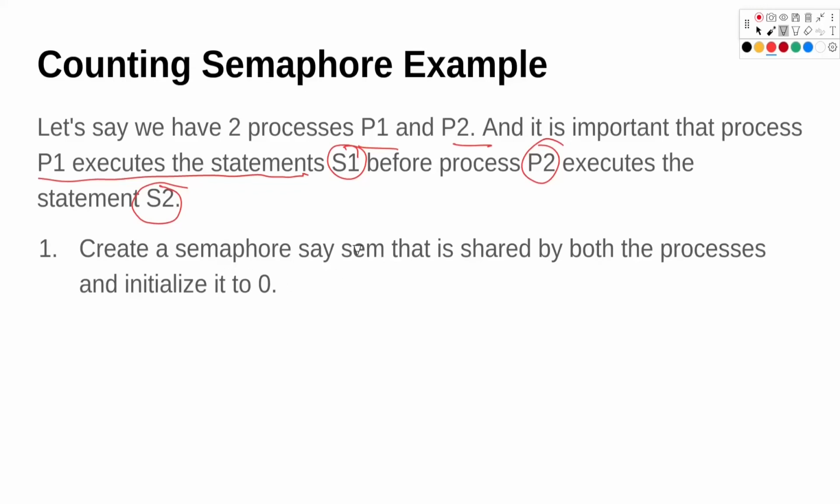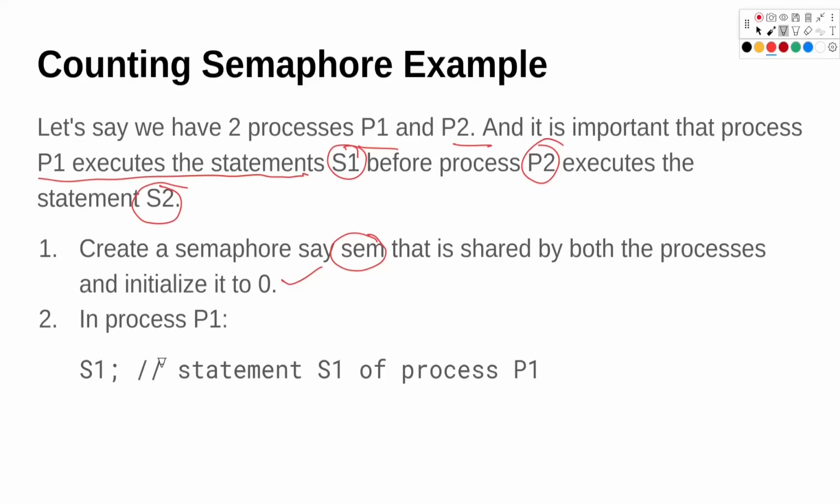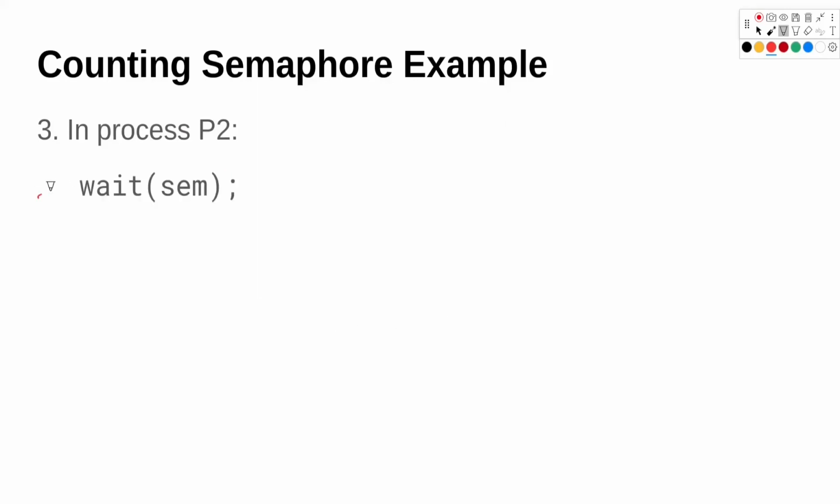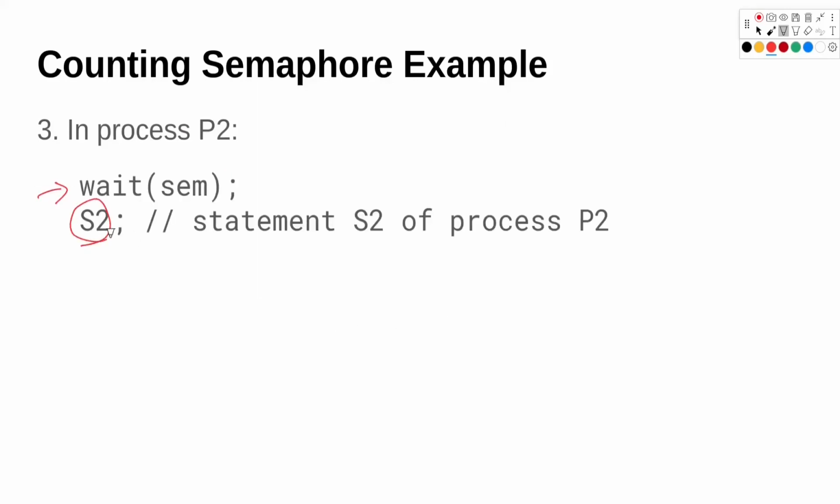We create a semaphore variable, let's call it sem, that is shared between both processes, and its initial value is equal to 0. We will see why this value is 0 initially. In process P1, this is the statement S1 that has to be executed before statement S2 of process P2. So we signal the semaphore after executing the statement S1. We saw that initially the value of the semaphore is equal to 0. In process P2, we wait for the semaphore and then we execute the statement S2.